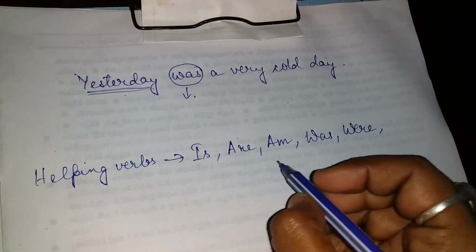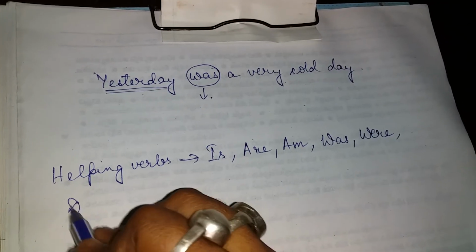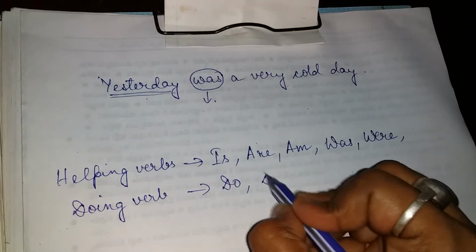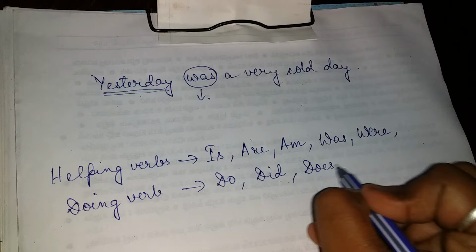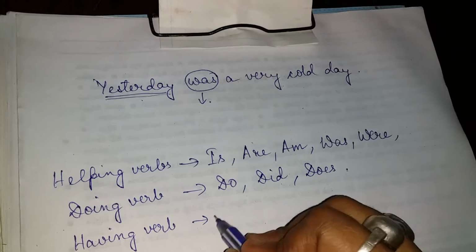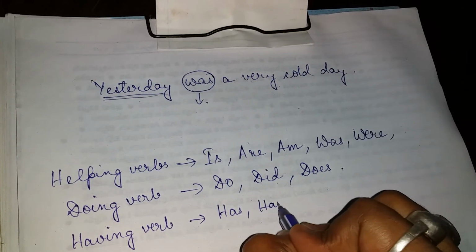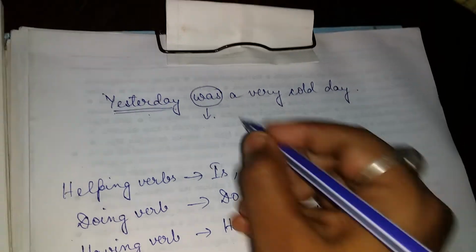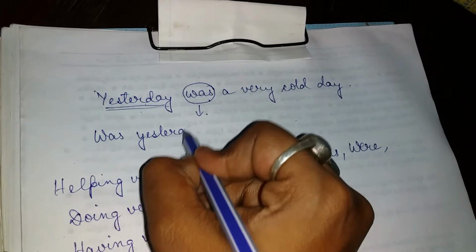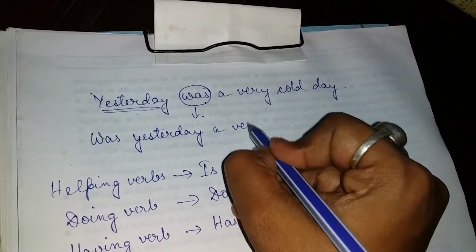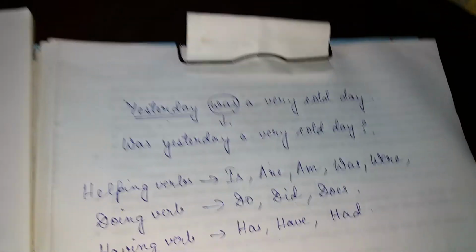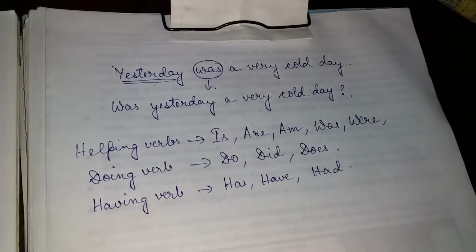Then comes your doing verb: do, did, does. Now the having verb: has, have, had. So here it's written was. So was, then comes yesterday. Was yesterday a very cold day? Question mark. So this is how we have to form it.